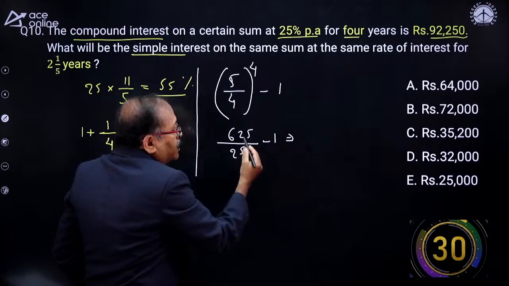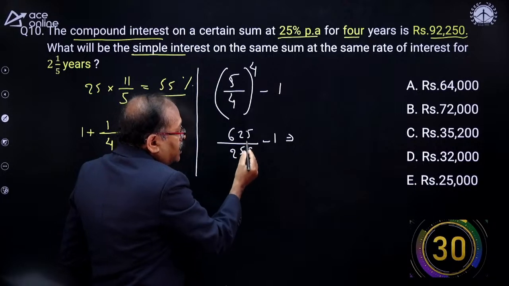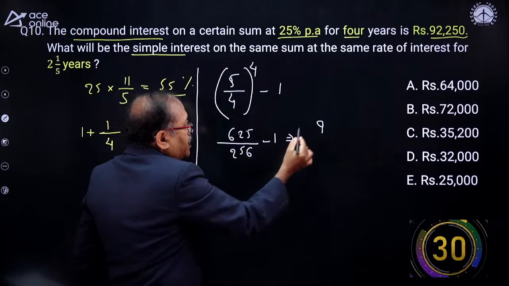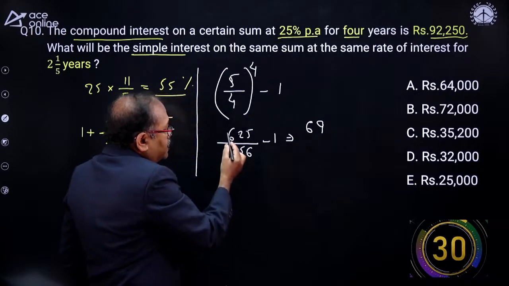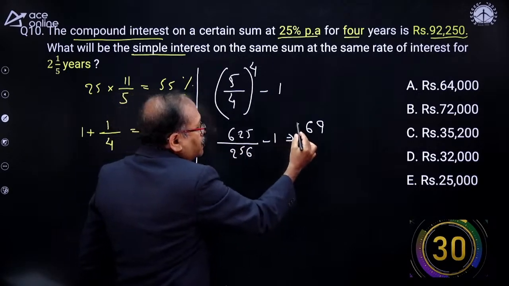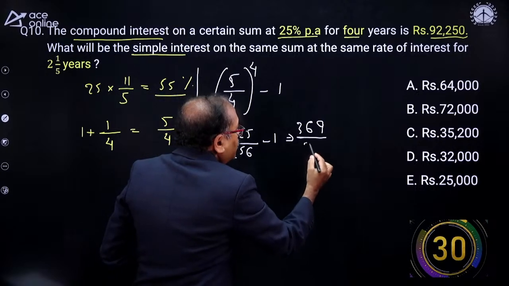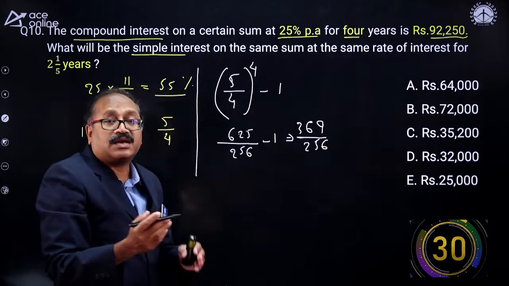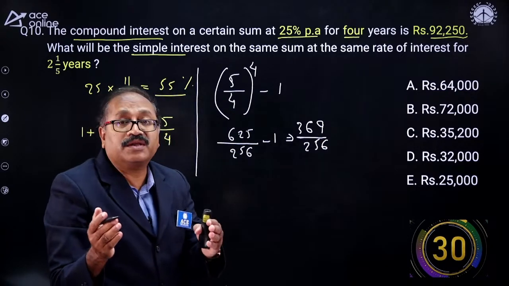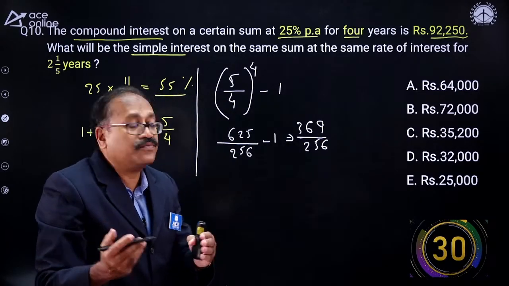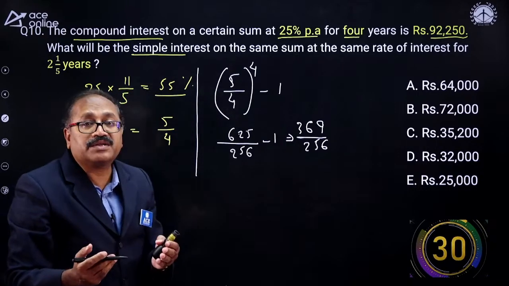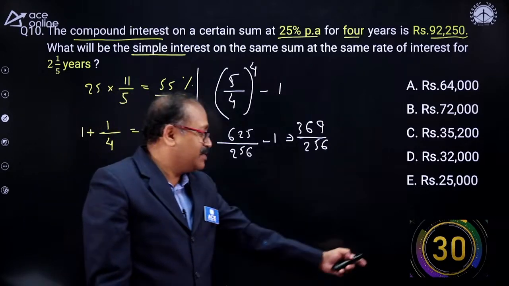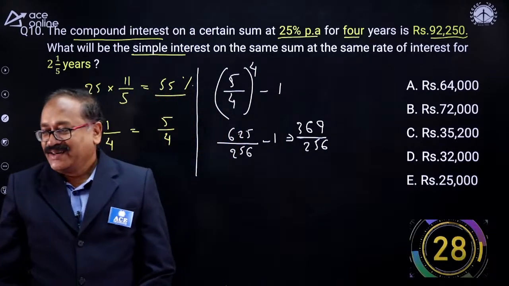And that comes over here, you subtract this, that is 15 minus 6 is 9 here, and 11 minus 5 is 6 here, and 5 minus 2 is 3 here, by 256, which is already given to us as 92,250. What you need to find out is what is 55%? 55 by 100. And from here onwards, my young friends, your time starts here. Okay.